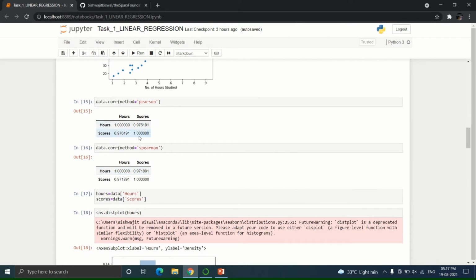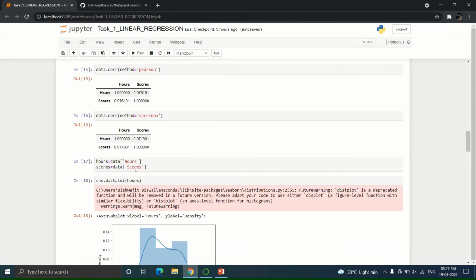Here, the correlation coefficient we are getting is 0.976. This means that there is positive linear relation between two variables, which shows that if the number of hours studied increases, the score will also increase.